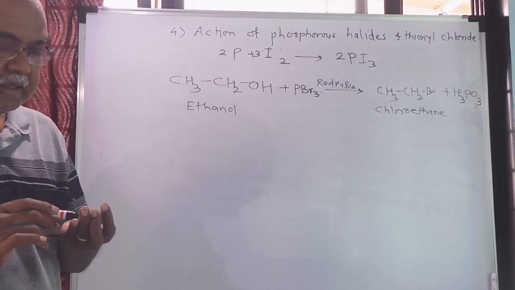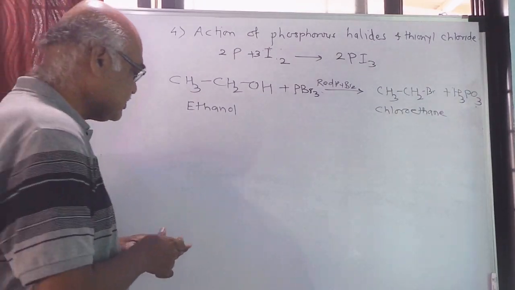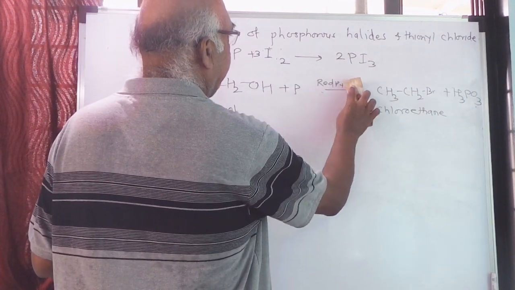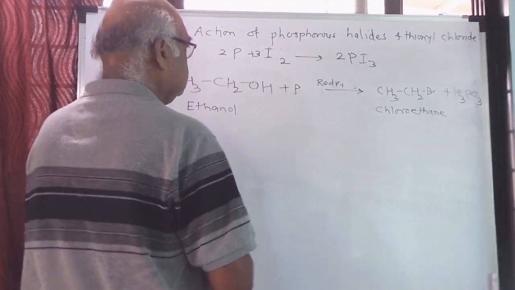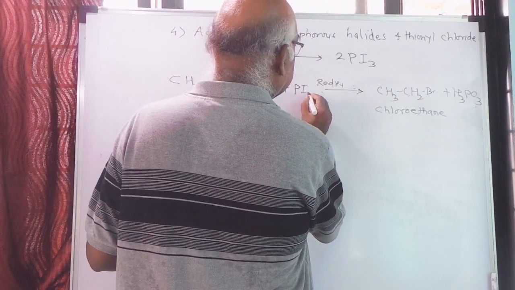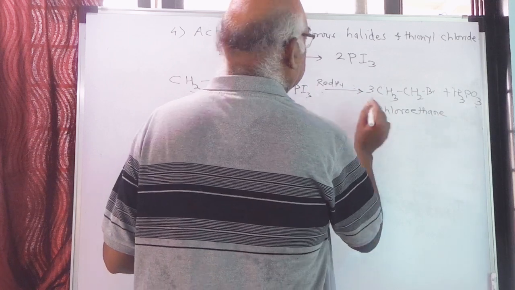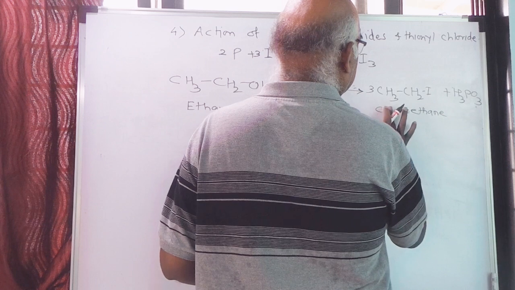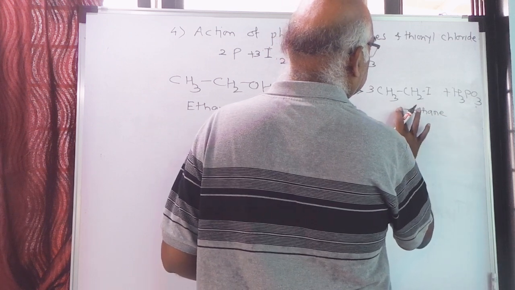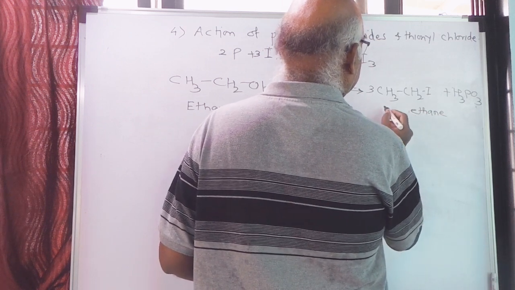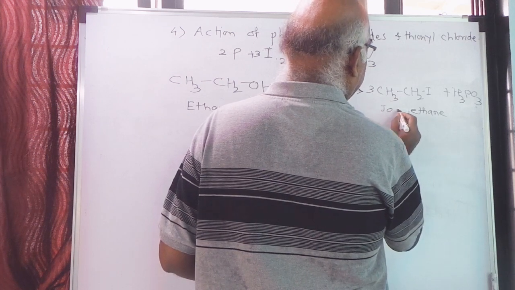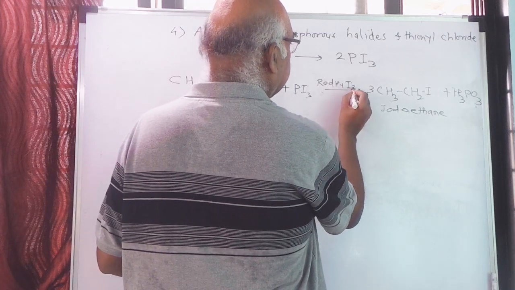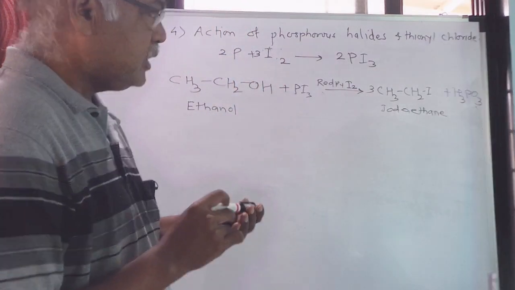Similarly, if I take PI3, that is phosphorus triiodide, meaning red phosphorus and iodine, then I will get iodoethane.